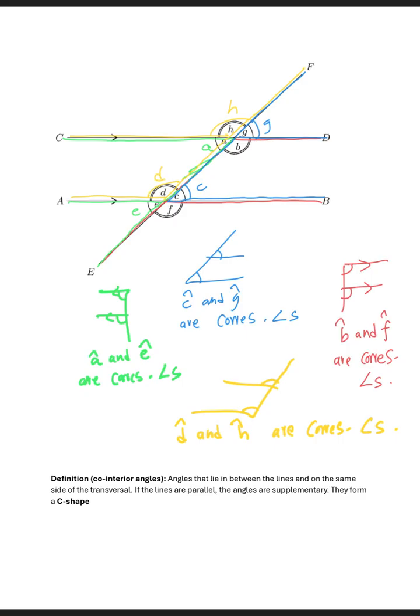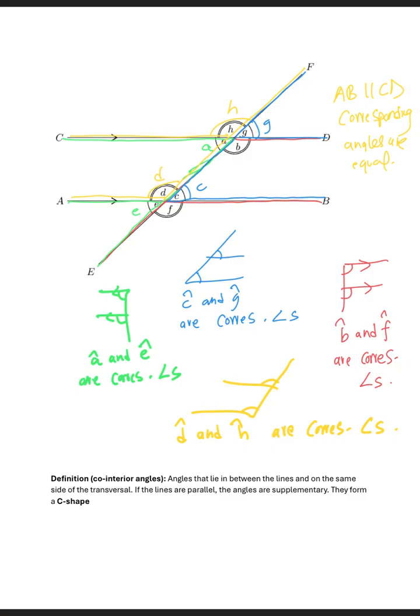And also the definition tells us if the lines are parallel, then the corresponding angles are what? They are equal. So then it means that because here we have AB is parallel to CD, the corresponding angles are equal, right?